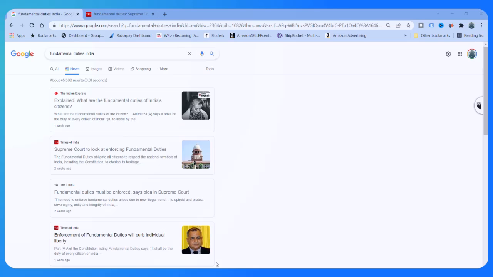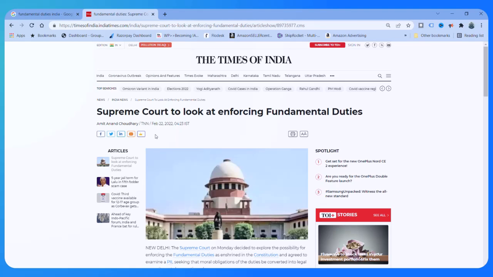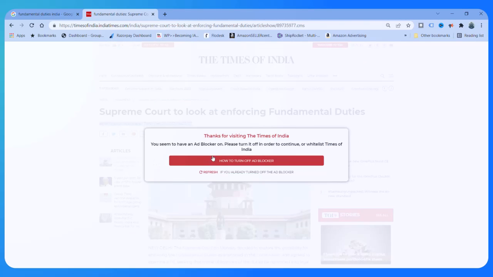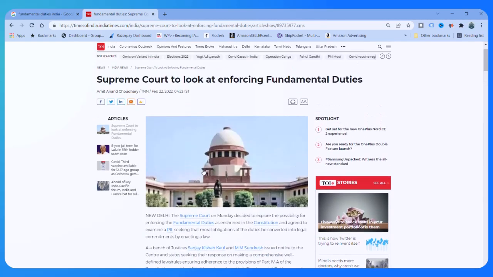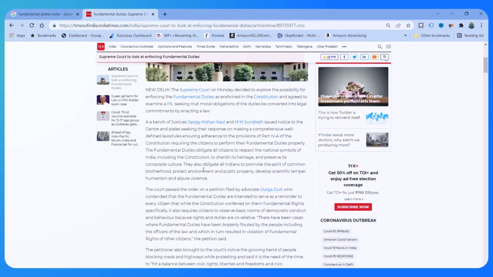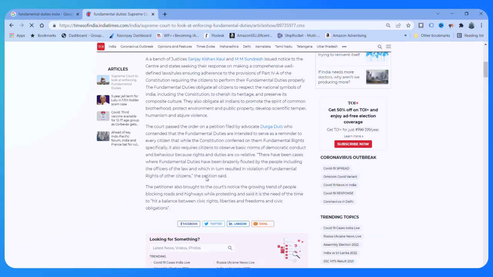I click on it, and I figure out that there is quite an interesting contentious debate, very, very recent in fact. You see, the date is February the 22nd, 2022, and this is blocking me, but you can figure out that there has been a litigation. There has been recently a petition which has been filed in the Honorable Supreme Court, in which the idea of enforcing the fundamental duties, such that the violation of fundamental duties can be a penal offence as such, has been filed in the Supreme Court, and that debate has been sparked again.